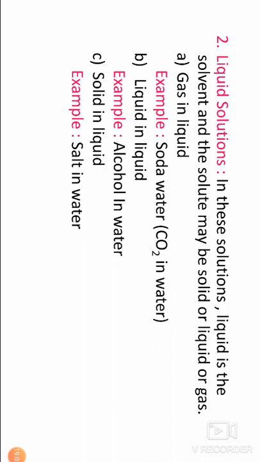B, liquid in liquid, example alcohol in water. In this solution one liquid is alcohol, another liquid is water. C, solid in liquid, example salt in water, solid is salt, liquid is water.